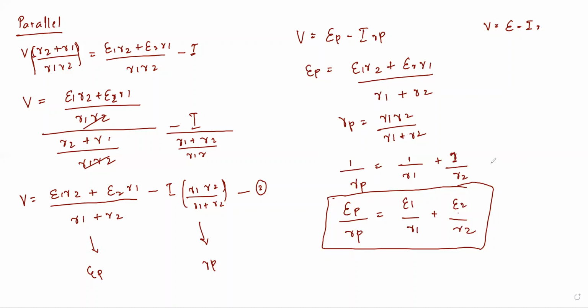And if there are n number of cells with n number of EMFs and n number of internal resistances, we can write EP by RP is equal to E1 by R1 plus E2 by R2 plus so on up to En by Rn. So this is the expression for the parallel combination of cells. So this was all about the cell, the EMF and the internal resistance. These two derivations are very important: the series combination of cells and the parallel combination of cells.